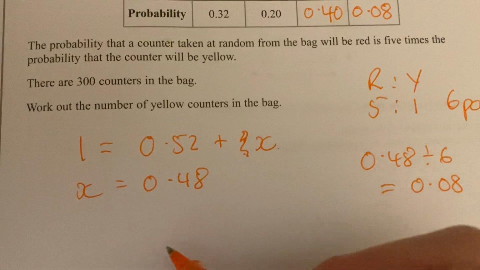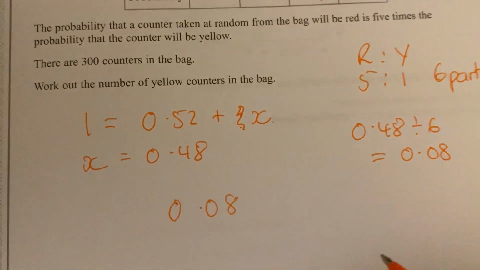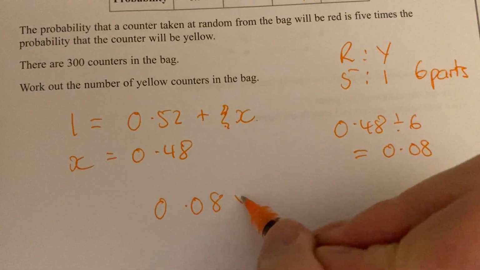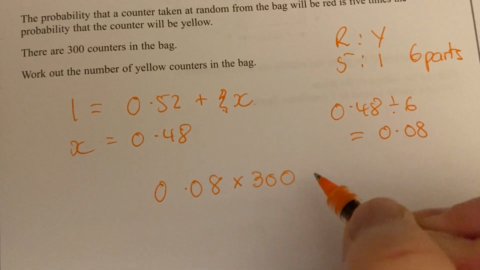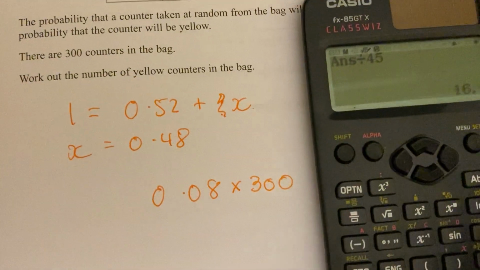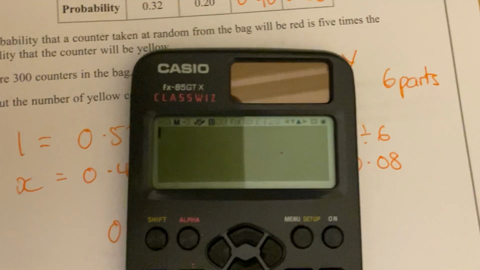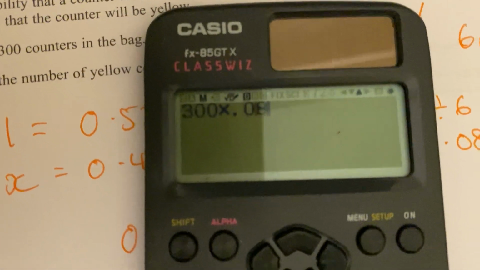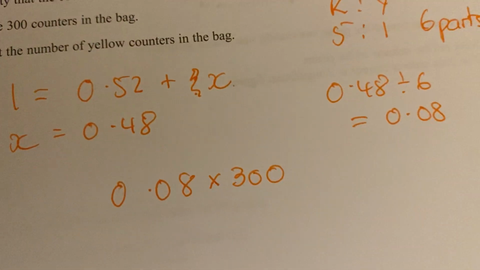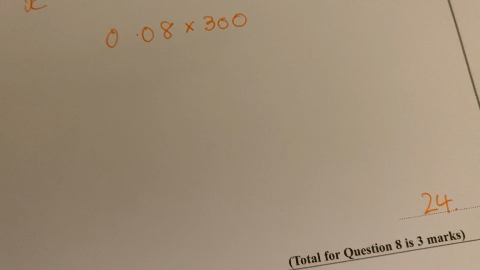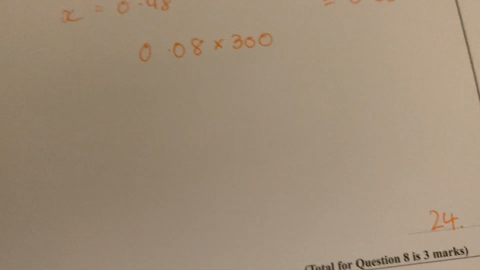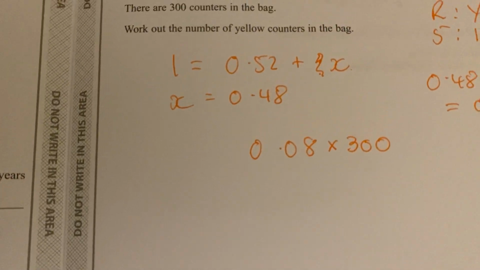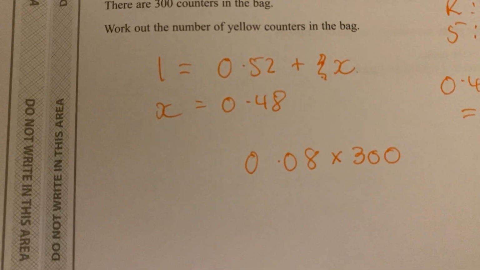Great. I know it's 0.01 for every one, and there are 300 of them. So times that by 300. And even though you might be able to do it in your head and you think, oh, it's 24, I'm just going to check on my calculator, because you don't want to lose marks on silliness like that, do you? And 24. Well, hey, there you go. 24 is the answer. 3 marks for that. So you can see now, you're getting loads of marks on these early stages. I know it's a tough paper later on, but the early stages, not bad, eh?